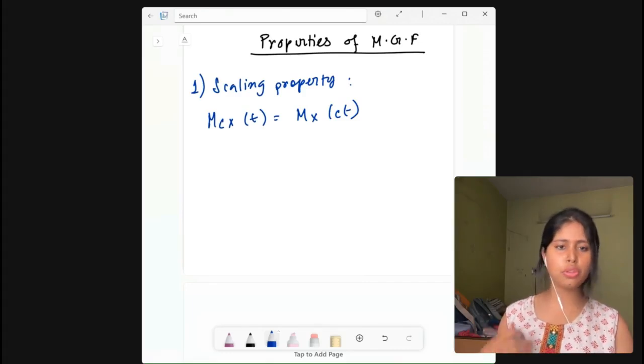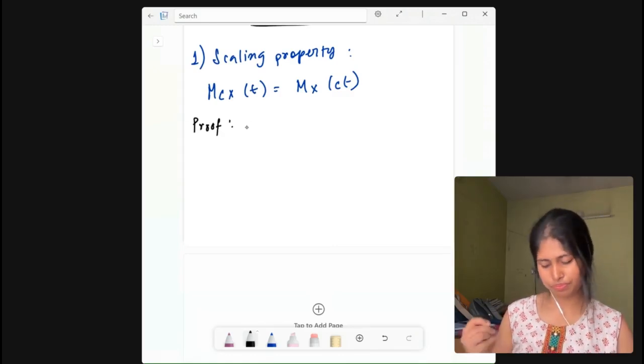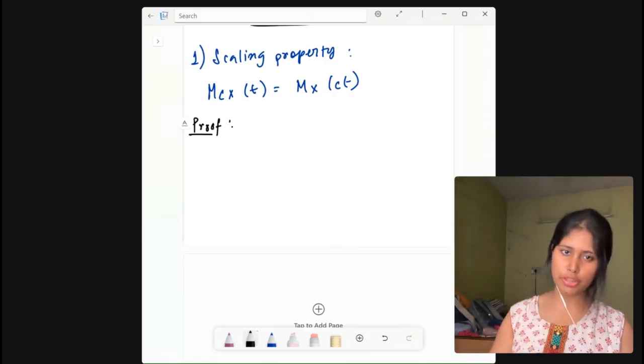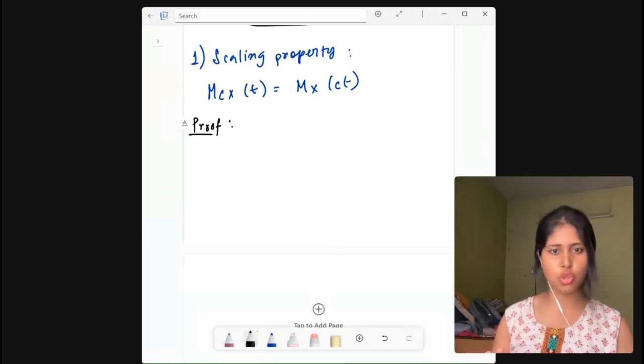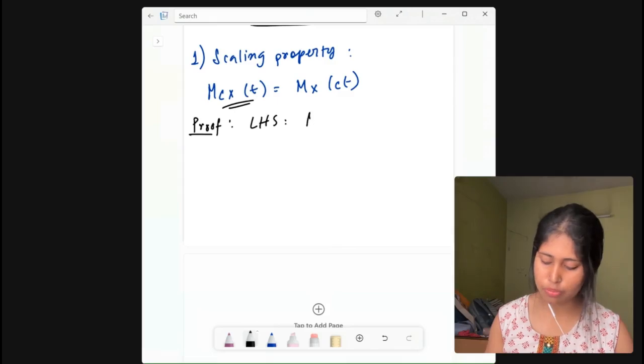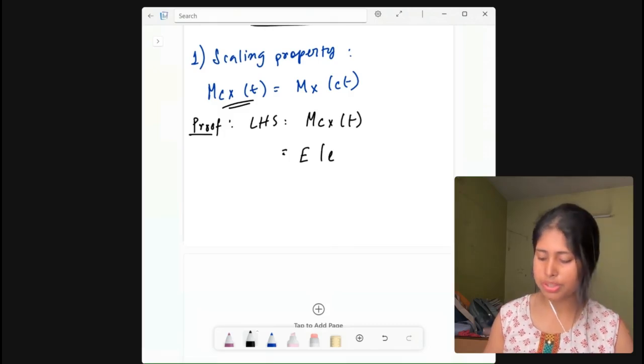Now if you want to see the proof, let me do it. Proof: first we will work on the LHS, then the RHS, and then we will show that LHS is equal to RHS. LHS is M_cX(t). What is M_cX(t)? Expectation of e to the power t into cX.